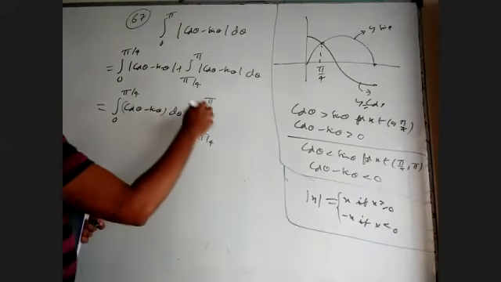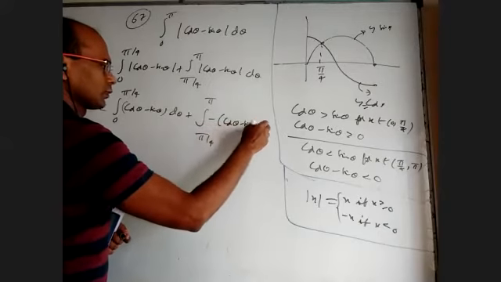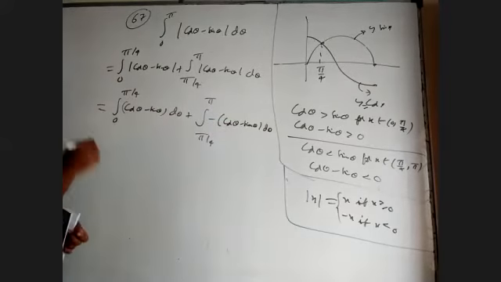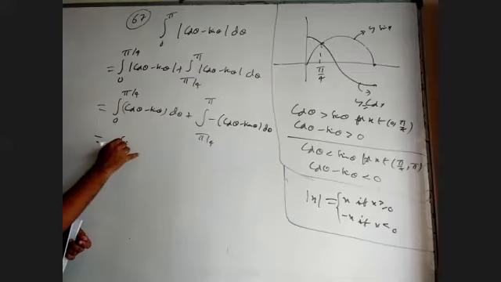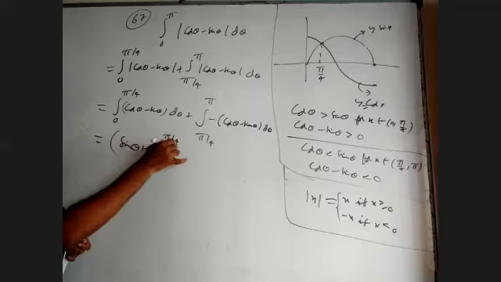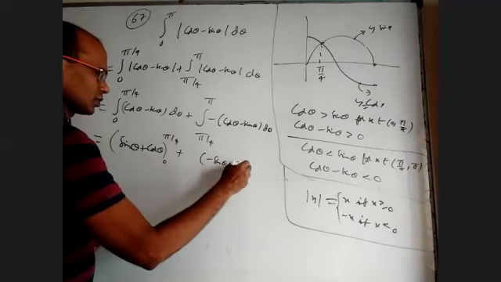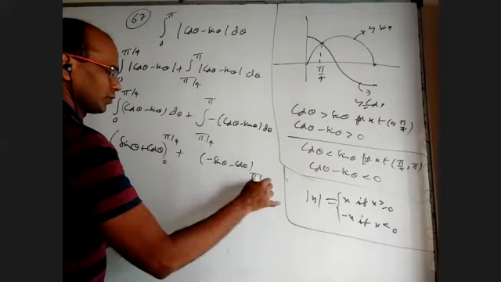So between pi by 4 to pi, it is minus of cos theta minus sin theta because the inner part is negative. Cos theta integral is sin theta, minus sin theta integral is cos theta, with 0 to pi by 4. Here we'll get minus of sin theta minus cos theta, from pi by 4 to pi.